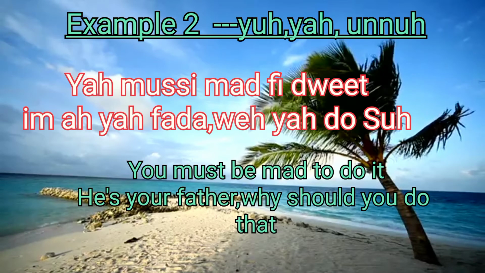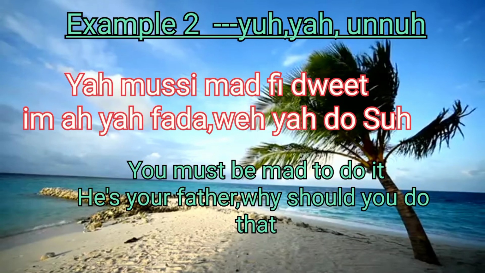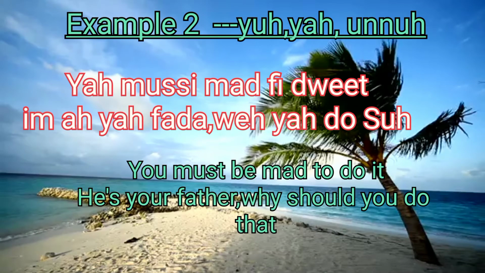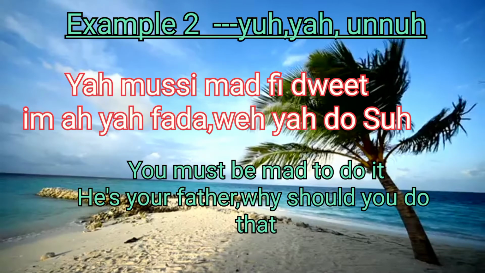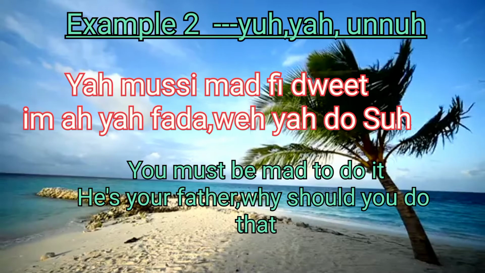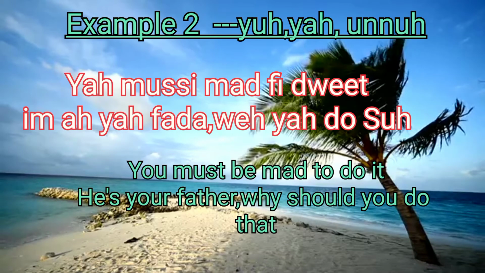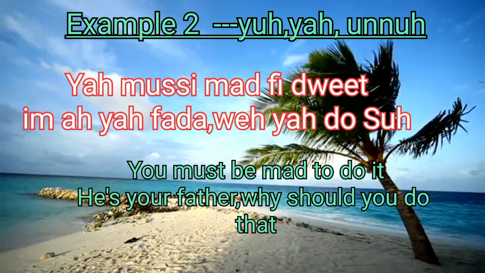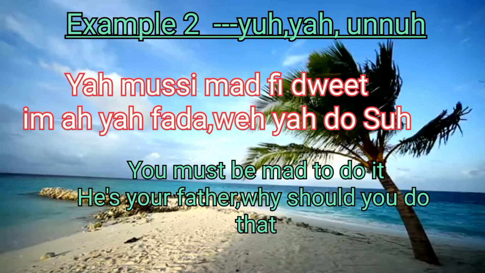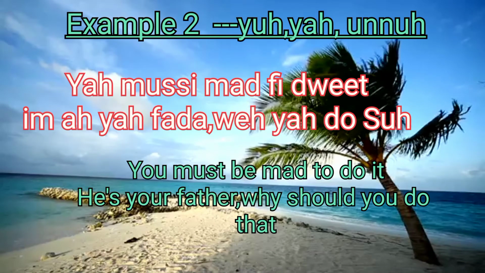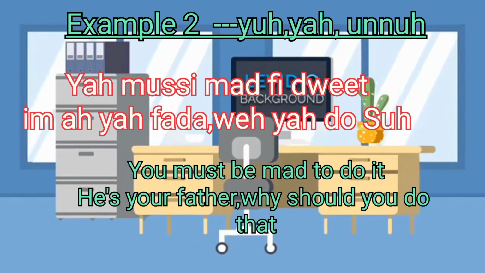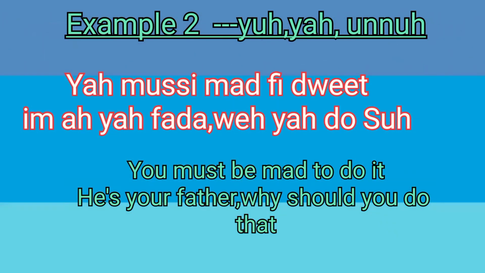Then let's move to example 2. That's a sub example. So we have ya, which is also part of, like I said in the beginning, the ya here and the yo, you can't always replace them. Sometimes you can replace them. So sub example 2 and you, we have: Ya must be mad if you do it. Ima ya father. Where do so?